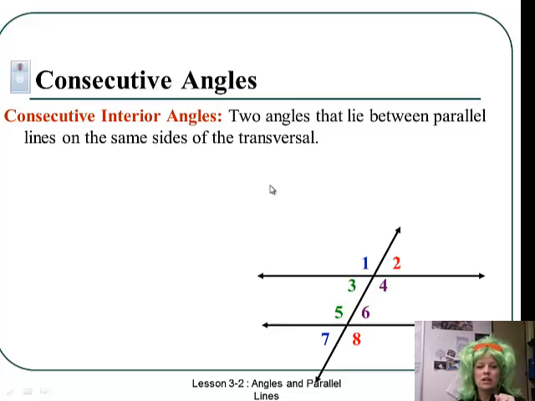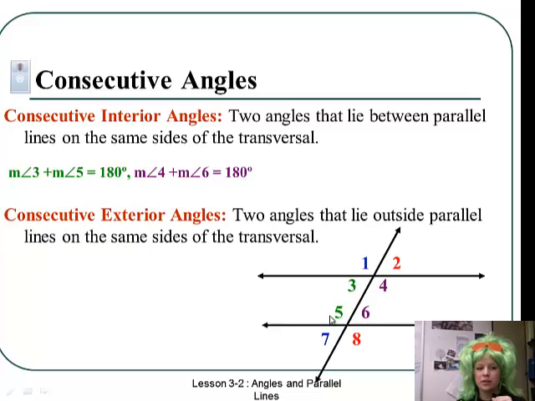Consecutive angles, 2 angles between the parallel lines on the same side of the transversal. So we have 3 and 5 and 4 and 6. Those are interior. Now if we're doing consecutive exterior, that would be same side, 1 and 7 and 2 and 8.